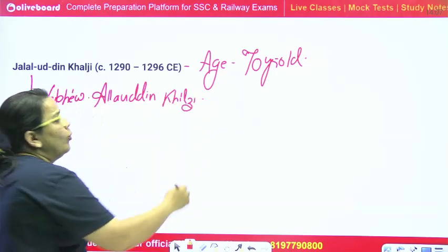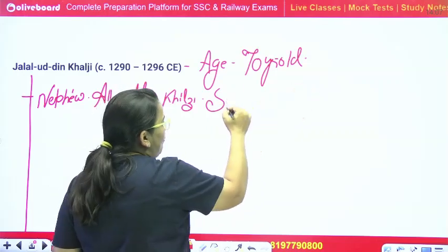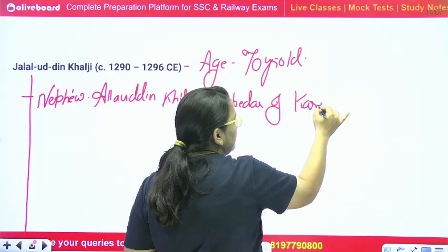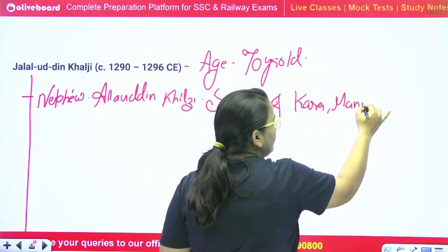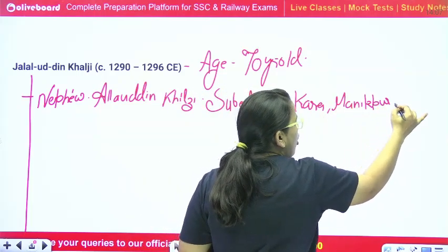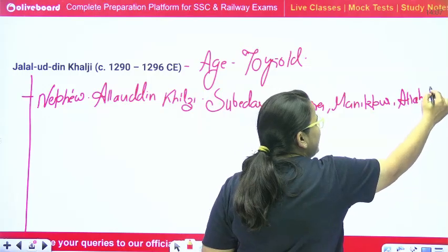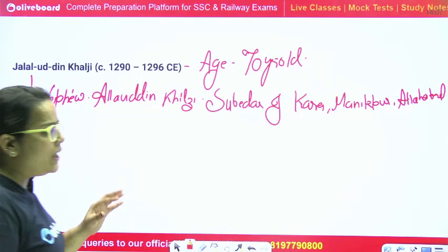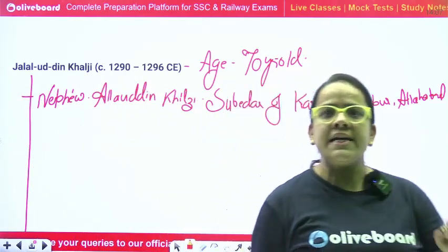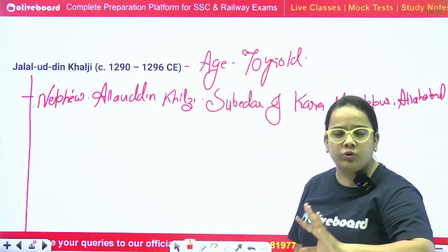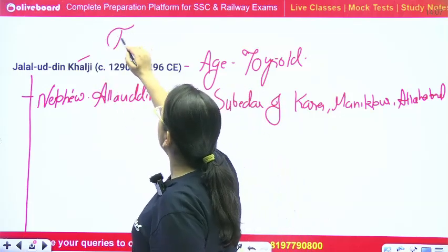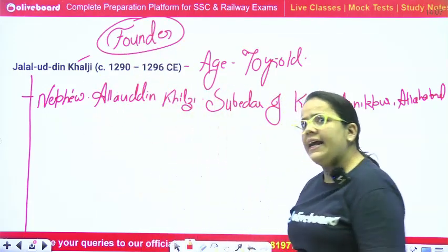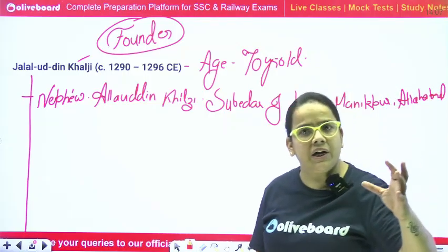Jalaluddin Khilji appointed him Subedar of Kada, Manikpur, the Allahabad or Prayagraj belt. Whenever any new issue originated, Alauddin Khilji always asked Jalaluddin, as he was the founder of the Khilji dynasty, and then executed that particular action.